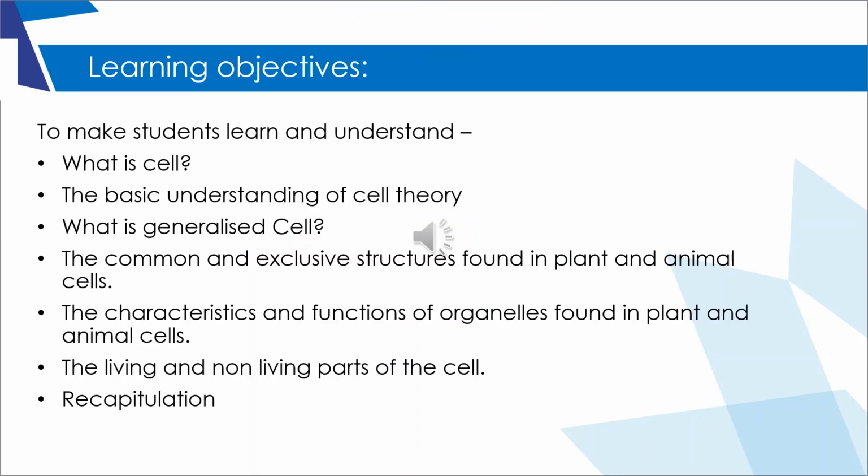Learning objectives: to make students learn and understand what is a cell, the basic understanding of cell theory, what is a generalized cell, the common and exclusive structures found in plant and animal cells, the characteristics and functions of organelles found in plant and animal cells, the living and non-living parts of the cell, and recapitulation.